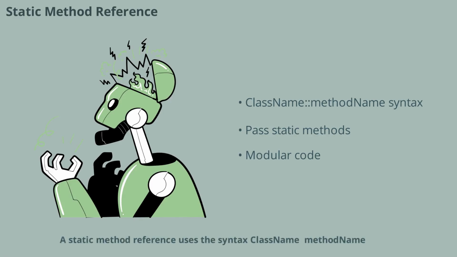A static method reference uses the syntax ClassName::methodName. This allows you to pass a static method as a parameter, making your code more modular. For example, you might use String::valueOf or Math::max in stream operations. Interviewers may ask you to refactor code using static method references to demonstrate your understanding of this feature.